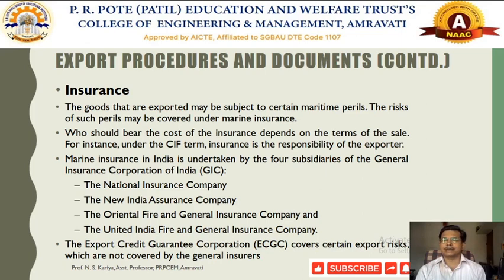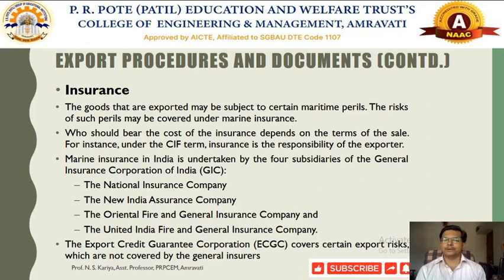So the government has made some authorities, so as to obtain the insurance or that marine insurance. So there will be some authorities that is called as General Insurance Corporation of India, that is called as GIC. Under that GIC there are four organizations. The first one is called as National Insurance Company, New India Assurance Company, the Oriental Fire and General Insurance Company, and last would be United India Fire and General Insurance Company.